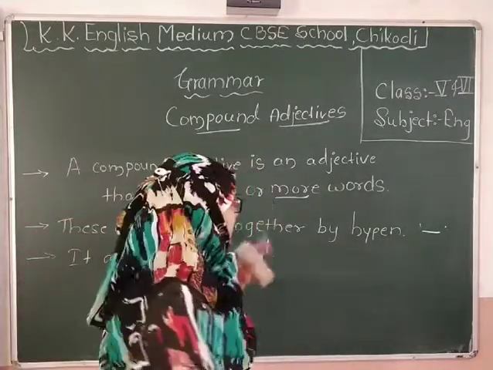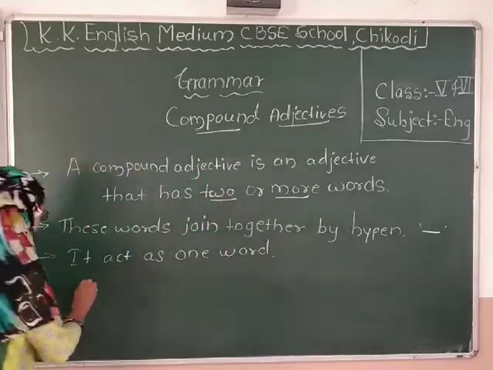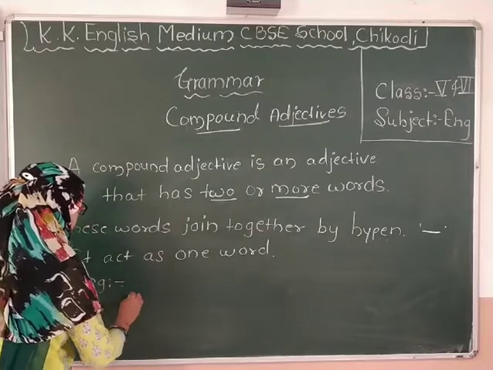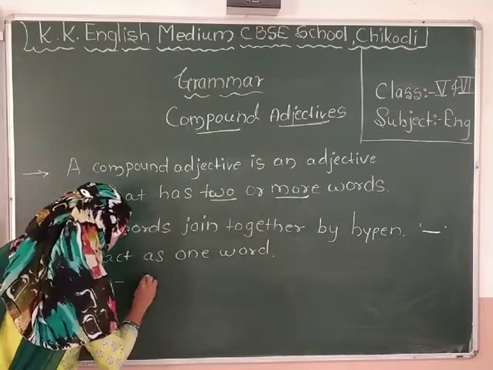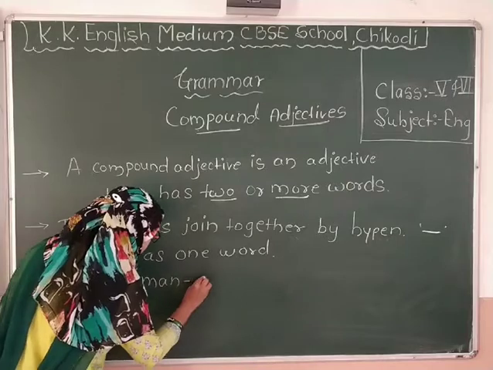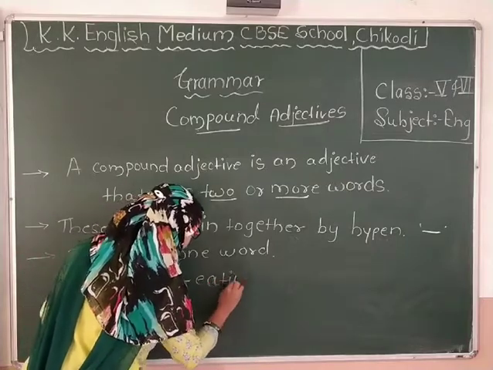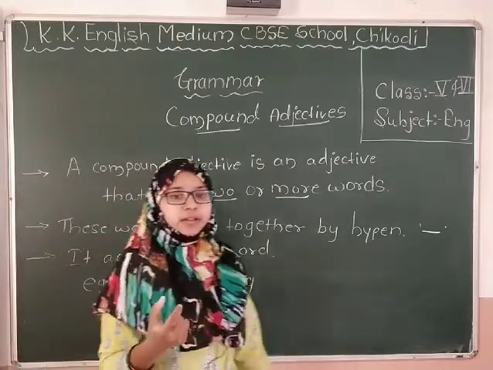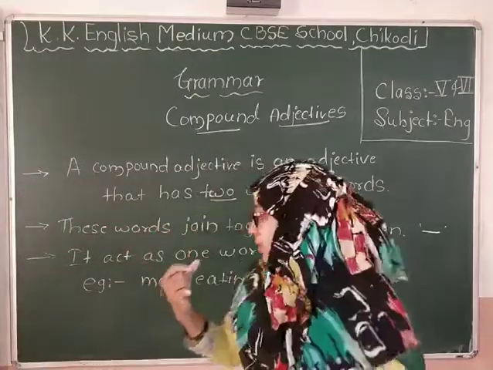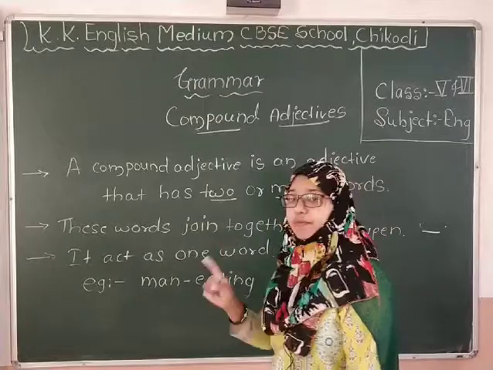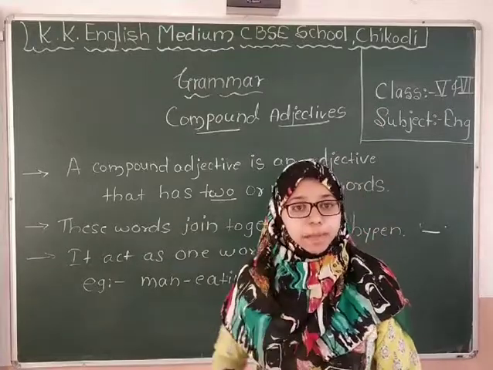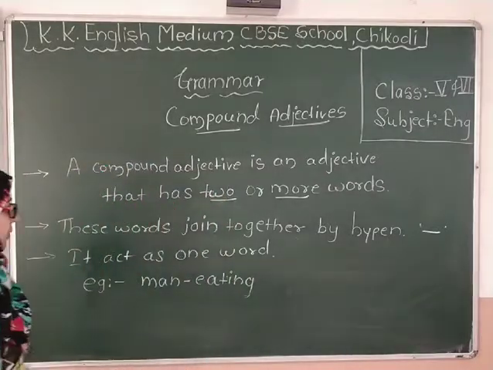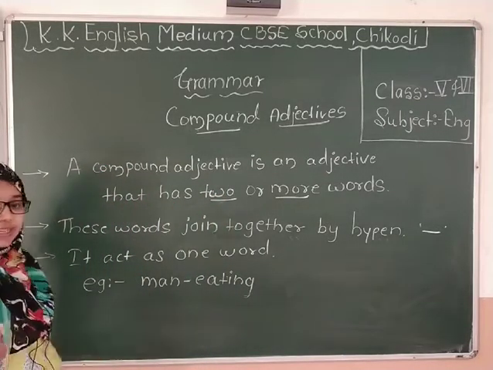So here, first sentence, what we use as an example. Once again I will write. See here: I saw the man-eating leopard. Man-eating means the leopard who is eating man. Man-eating is one word. So it is completely different. So it is called a compound adjective.